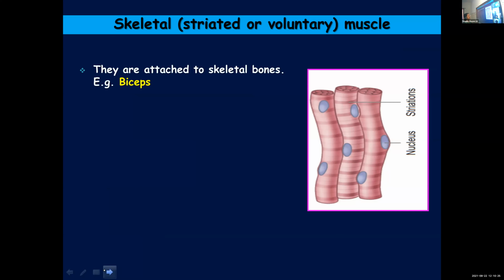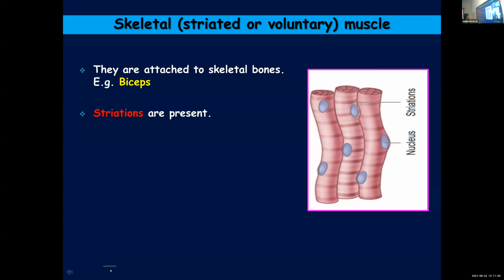Starting with the first one here, much information is not given. I think in 9th standard, they had given more structural details. They are attached to skeletal bones. For example, biceps, triceps. So these are the muscles in our arm. So these are attached to skeletal bones, both the leg as well as the arm, the bones present in both the limbs, forelimbs and hind limbs. So that is why the name skeletal muscle, because they are attached to the skeletal bones. Example, biceps, triceps. Striations are present.